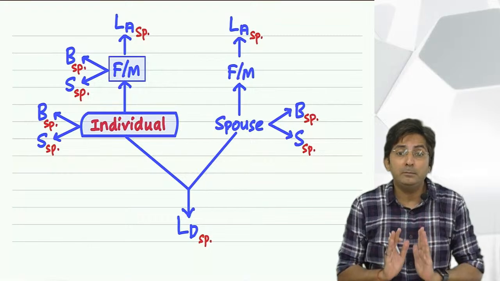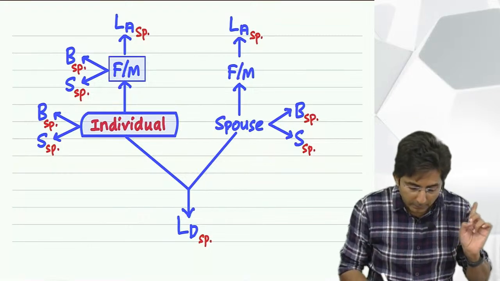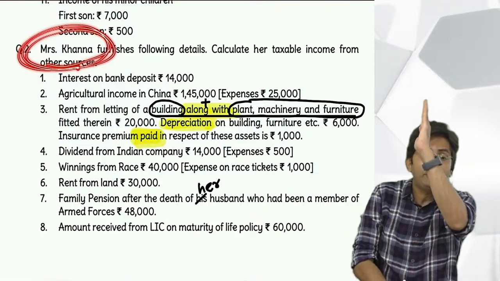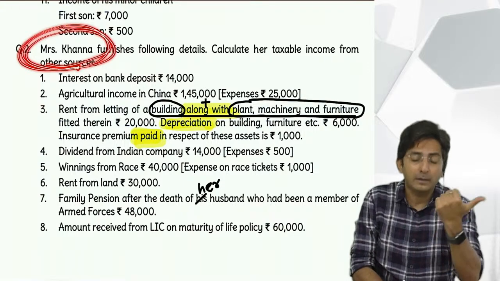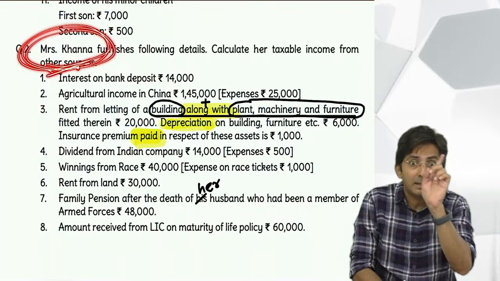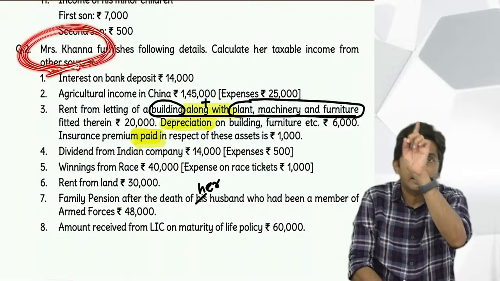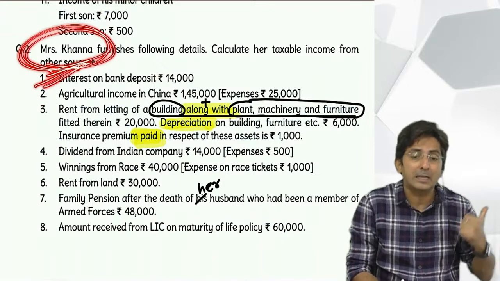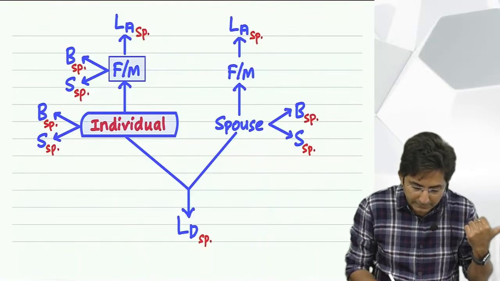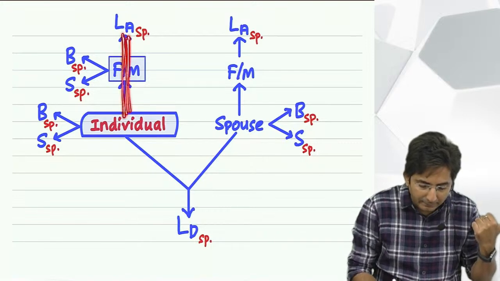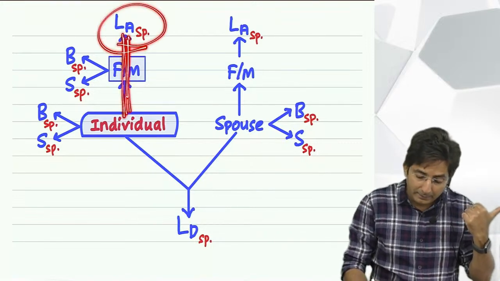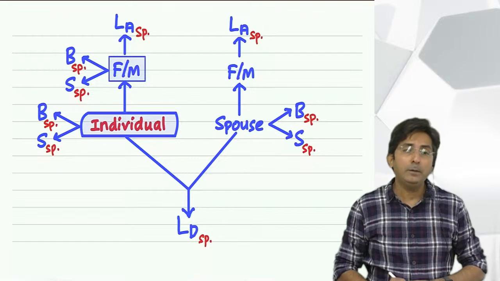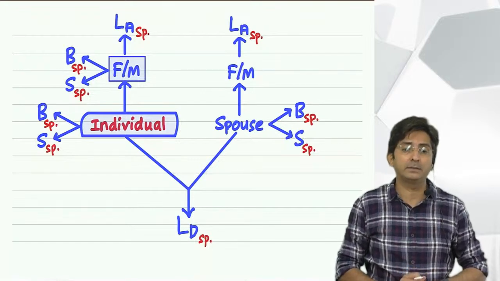Lineal, why do you say lineal? It means you have to see your line. For example, here we are solving question of Mrs. Khanna. So in Mrs. Khanna's line, if you go, who will come in her line? Mrs. Khanna's father, mother, and their father, mother, and their father, mother, and their father, mother. That whole line. But whose line? Khanna's line. So see, here it is. This is in my line, ascendant. And in my wife's line also, ascendant. They are my relatives.